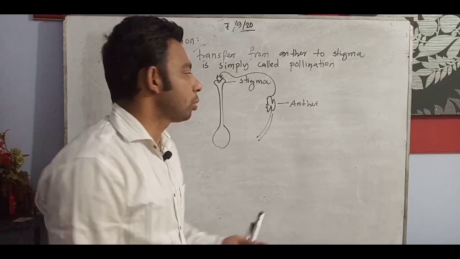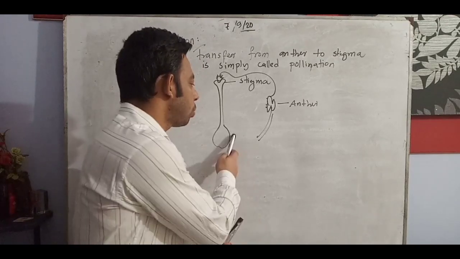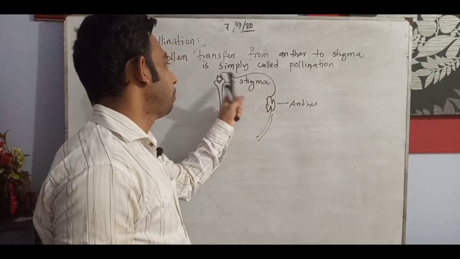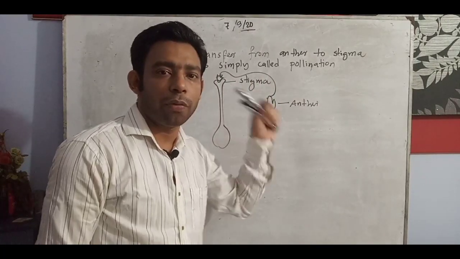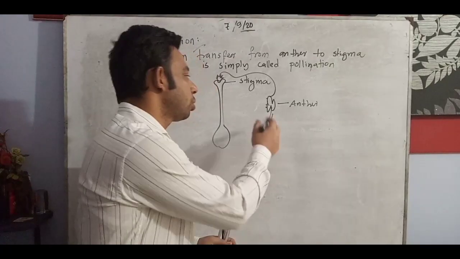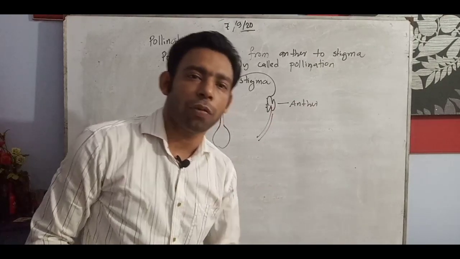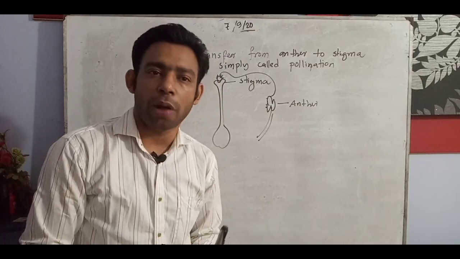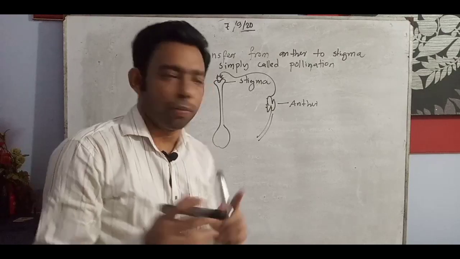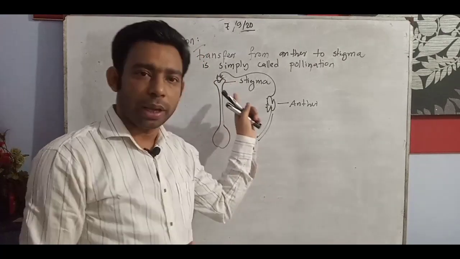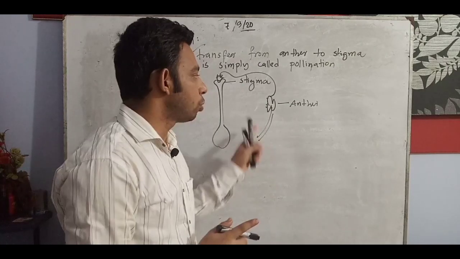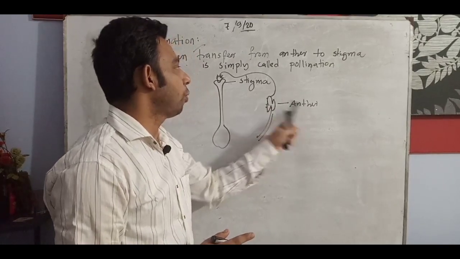It can also happen between one China rose flower and another China rose flower, where pollen from that anther comes and falls onto the stigma of the other China rose. It cannot happen that China rose pollen falls onto another kind of flower. It must be the same kind of flower. It can be the same flower, or a different flower of the same species, with pollen going from the anther to the stigma.